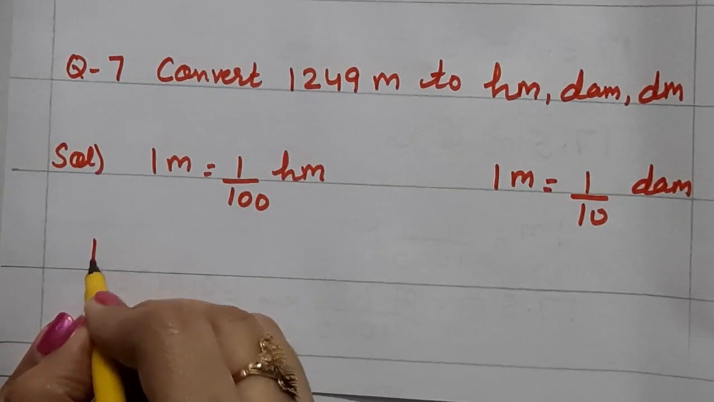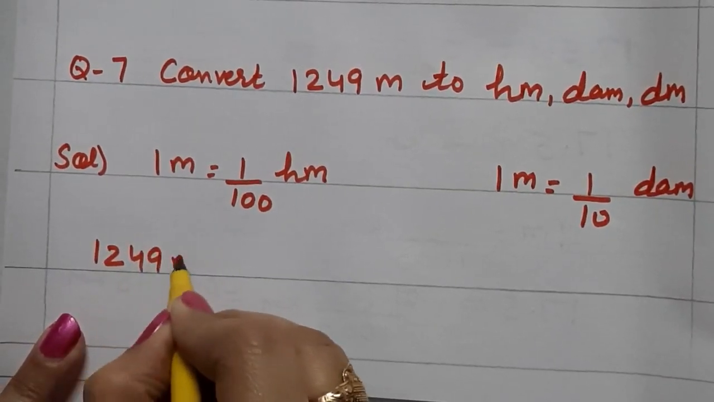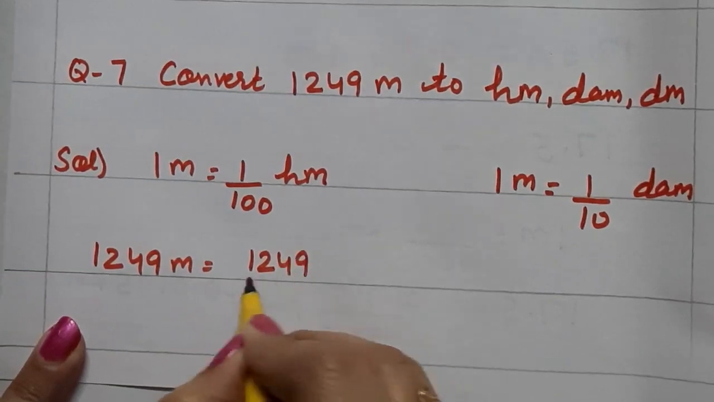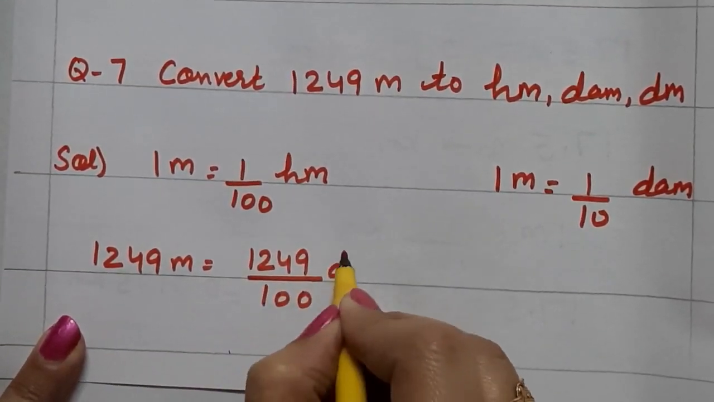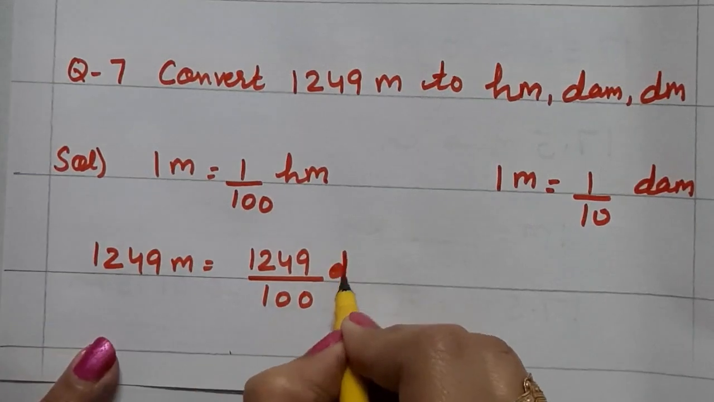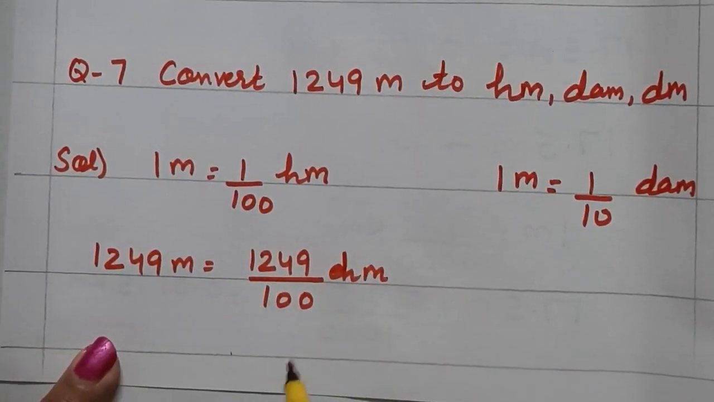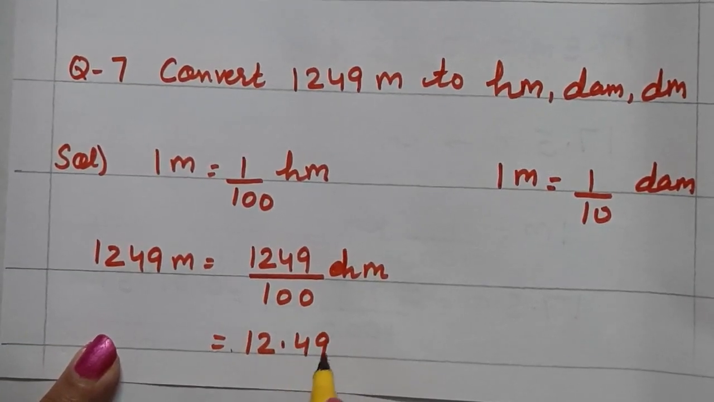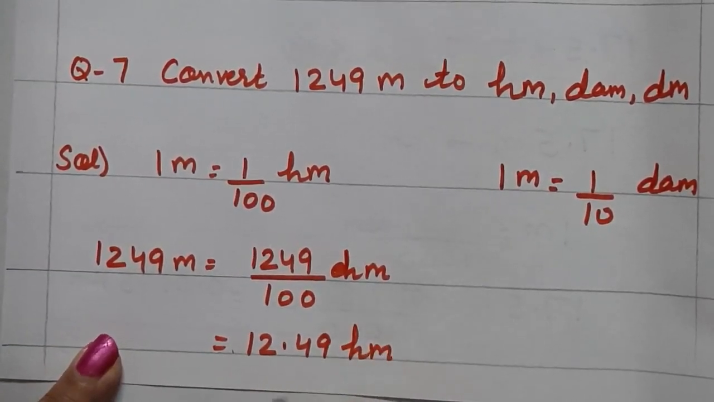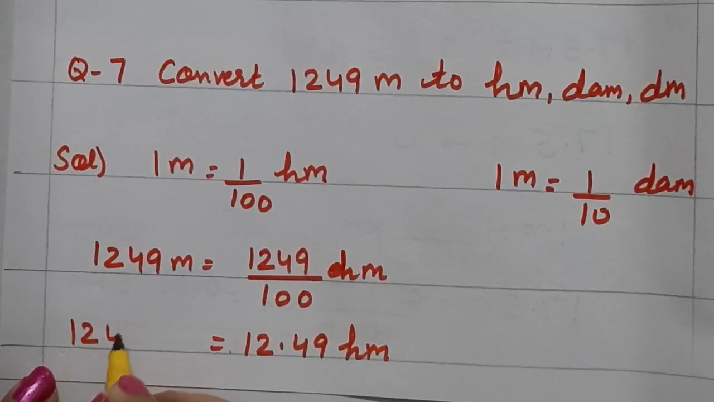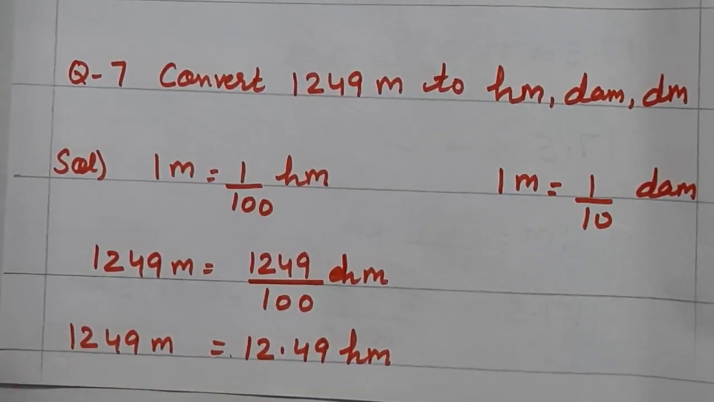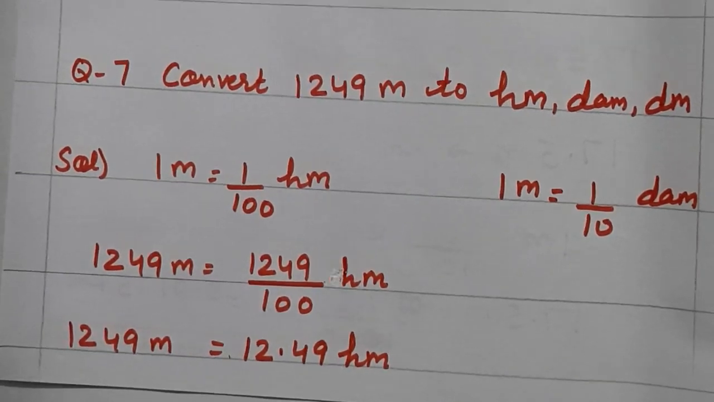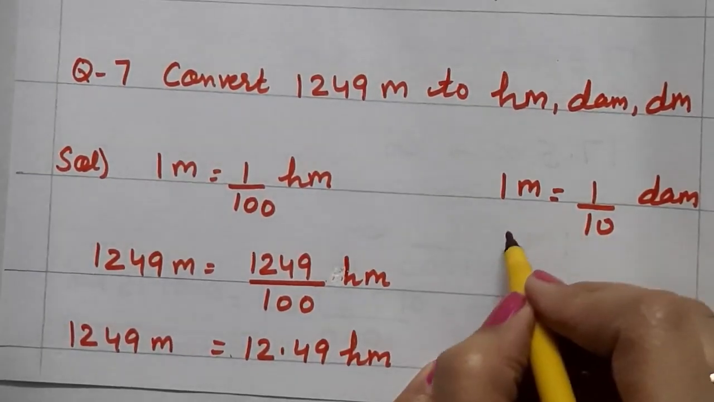Now 1249 meter is equal to 1249 upon 100. It will become hectometer. And here it is meter. 2 zeros are there. So it will become 12.49 hectometer. Clear? Now we have done many questions. I think you can do these formulas orally also. Now do the next part.